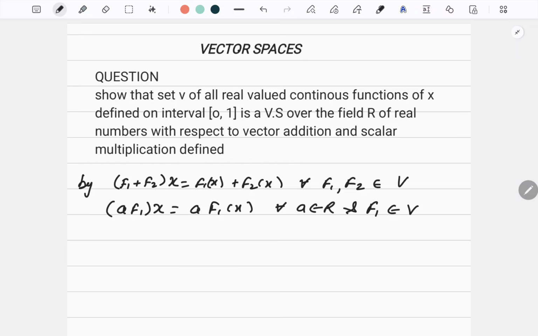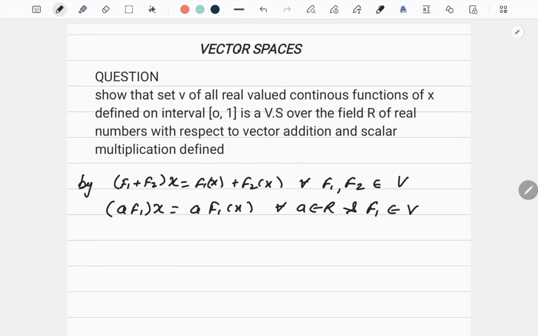Show that set V of all real valued functions of x defined on an interval 0, 1 is a vector space over the field R of real numbers with respect to vector addition and scalar multiplication defined by this. Now, what is the thing? I have V. As I told you, the elements of V we call as vectors.